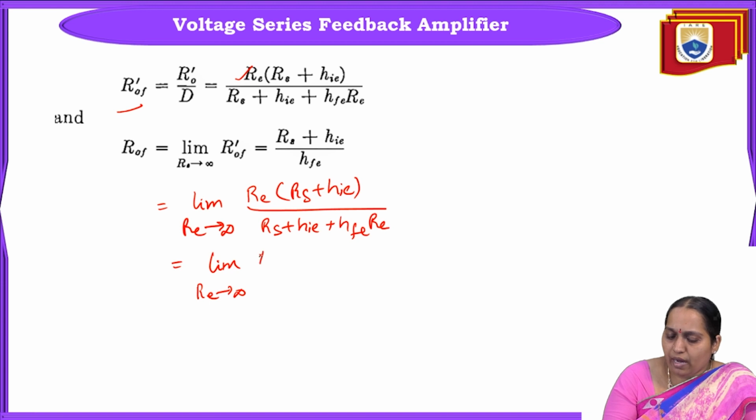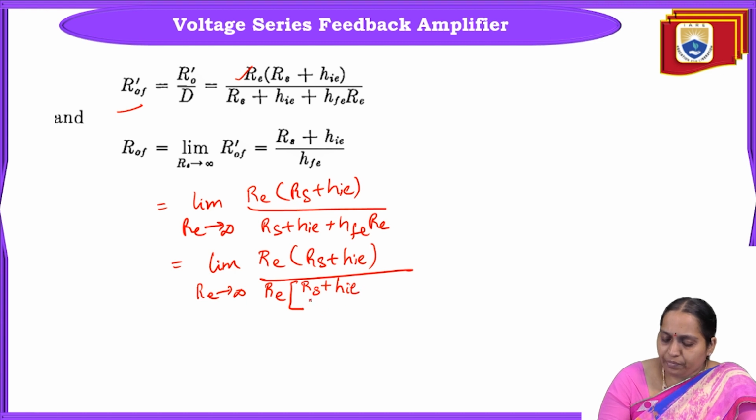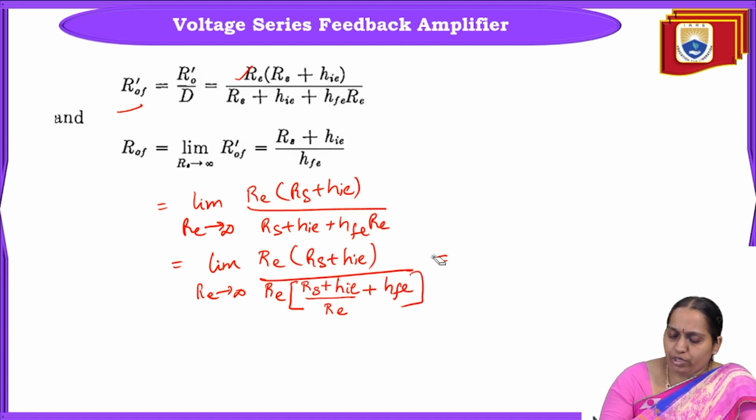RE into Rs plus HIE by, I'll just try to take RE common in the denominator. If I take RE common, I'll get Rs plus HIE by RE plus HFE.